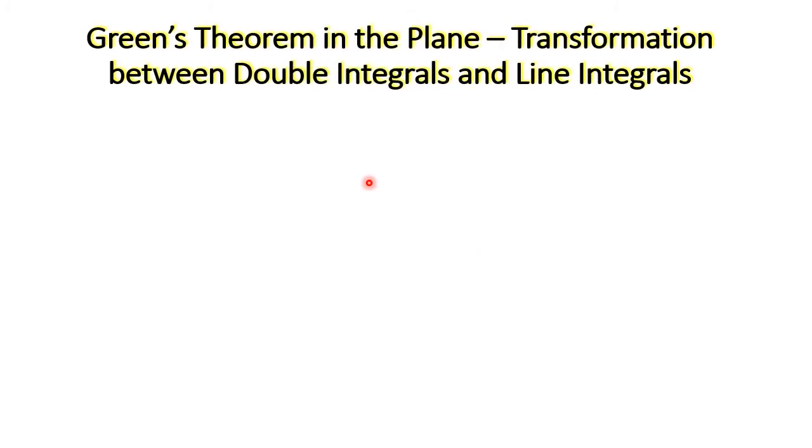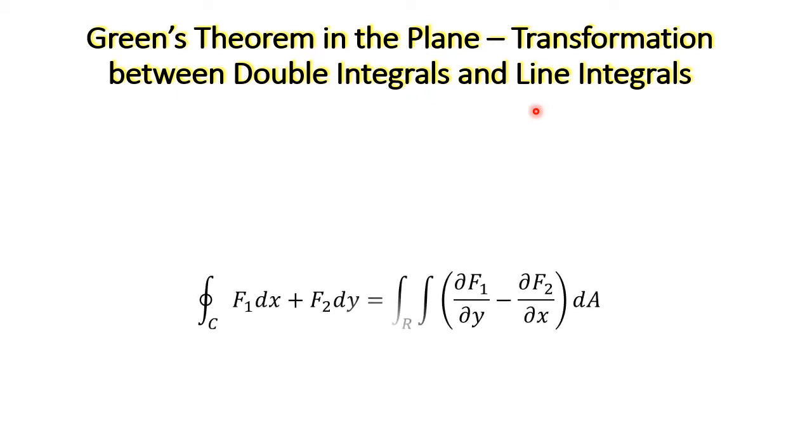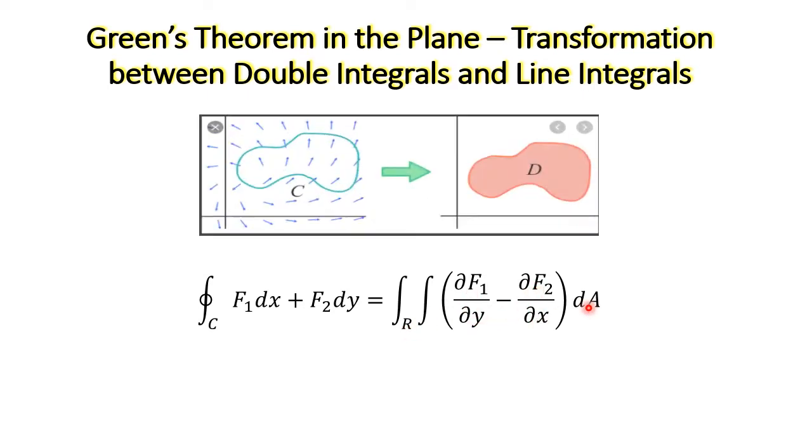One of the theorems that extend the fundamental theorem of calculus to higher dimensions is Green's theorem in the plane. It transforms the double integral to a line integral and vice versa. So Green's theorem states that integrating over the closed curve f1 dx plus f2 dy is the same as integrating over the region bounded by the closed curve ∂f1/∂y minus ∂f2/∂x dA.